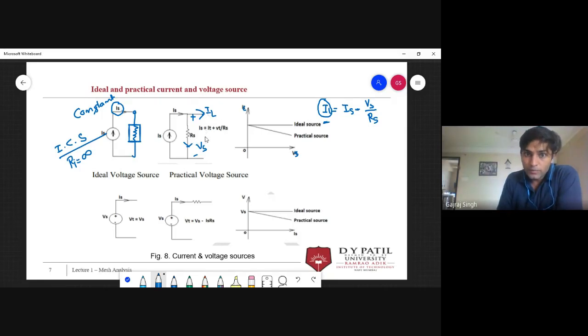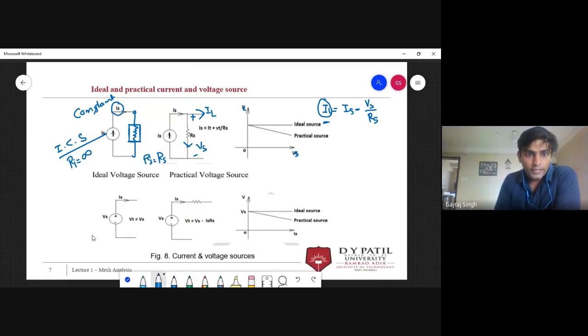If we look from these two terminals, we see some resistance, known as the internal resistance of the practical current source, given by Rs. Similarly, now we will discuss these points for the ideal voltage source as well as the practical voltage source.